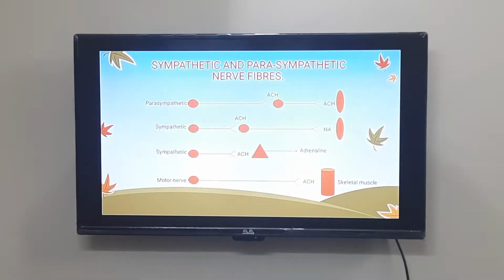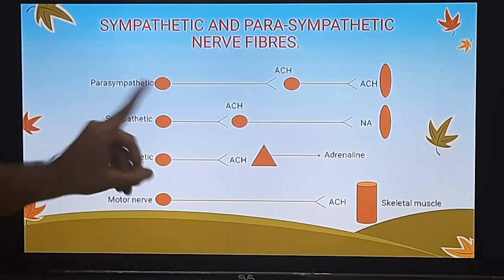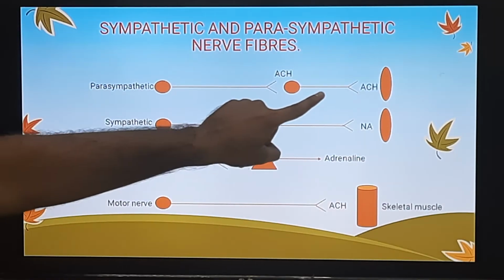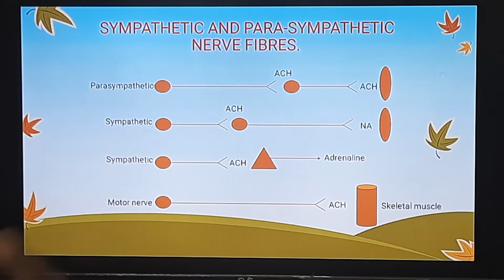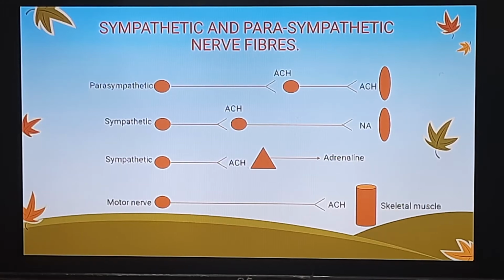Now ये जो postganglionic nerve fibers होती हैं, they will release a very important neurotransmitter, and that is acetylcholine. As you can see on your screen, here is our postganglionic nerve fiber, and it is going to release acetylcholine as its main important neurotransmitter.